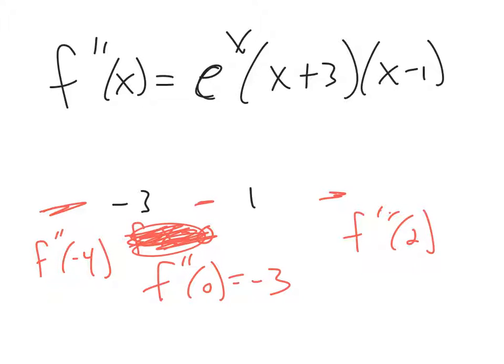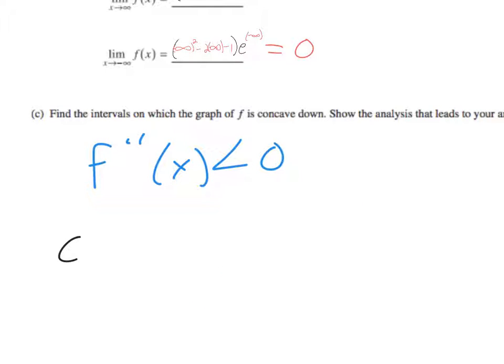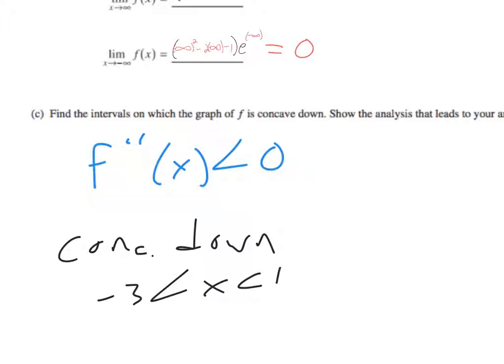The only place where the second derivative is less than 0 is between these two numbers. So we'd say concave down for negative 3 less than x less than 1. Or you could put that in interval notation. And you just showed it's concave down by taking the second derivative and plugging in numbers between the inflection points.